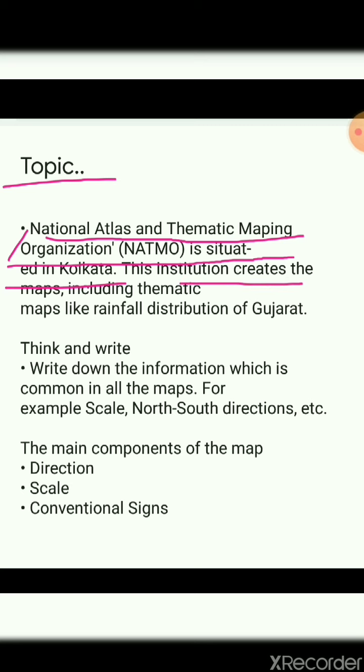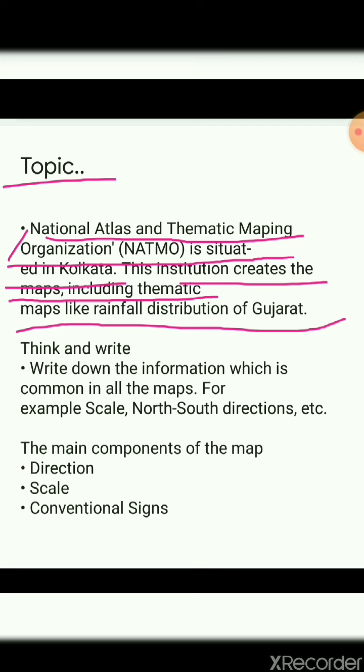This institution creates maps, including thematic maps like the rainfall distribution of Gujarat. Now what they are saying over here is the National Atlas and Thematic Mapping Organization. It is situated in Kolkata.